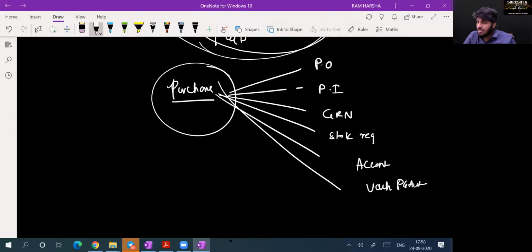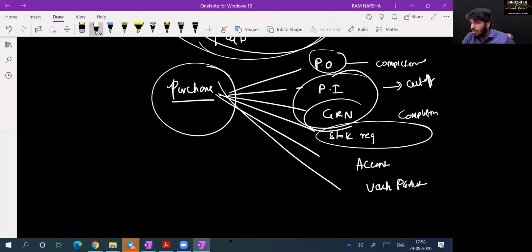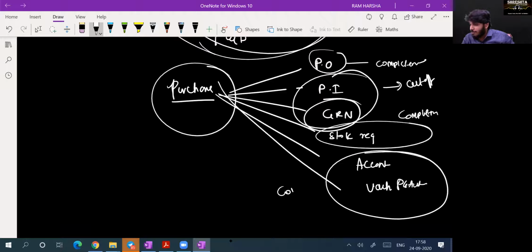Why am I verifying all this? The stock register, in order to know completeness. Purchase order, in order to know all purchase orders have been accounted properly, completeness. Purchase invoice and GRN, in order to know cutoff. Only when you receive the goods by 31st March will you recognize it as purchase of that year. Suppose you received goods in April, will you recognize it in the current year? No, sir. Why? Risk and reward has not been transferred to you. Yes, sir. No, you have to recognize it in the next year. Yes or no? Whether it is accounted properly or not, completeness.